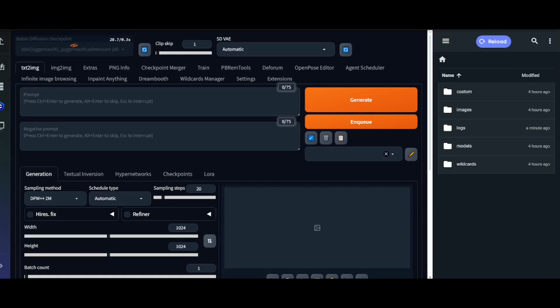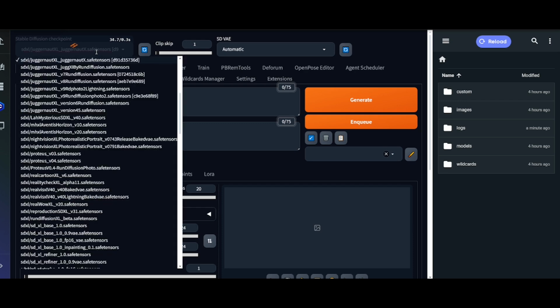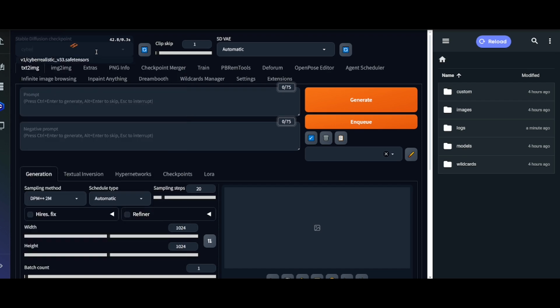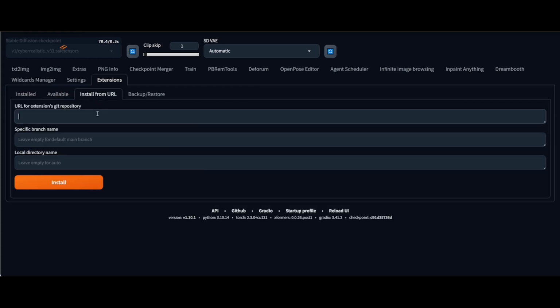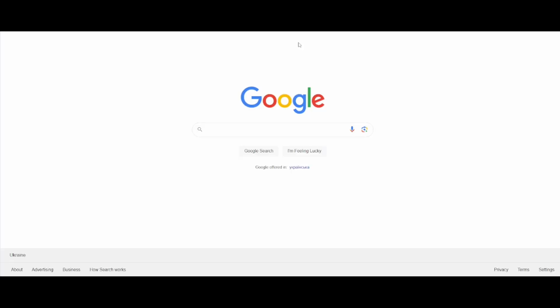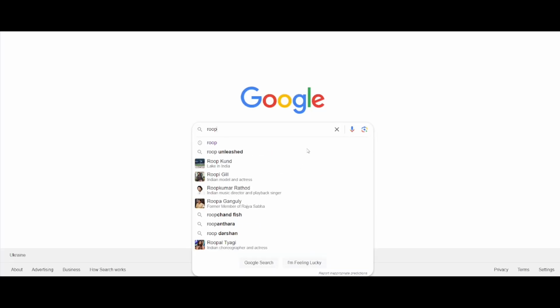We are back to another software, which is a Stable Diffusion interface called Automatic 1111. This is a more robust software with better functionality, so it will produce better quality in comparison to TensorArt. Find the model that you used before, Cyberrealism, and now go to the extension section to install one more extension, which is a face swapping software called Roop.